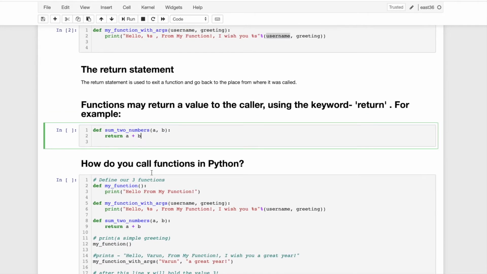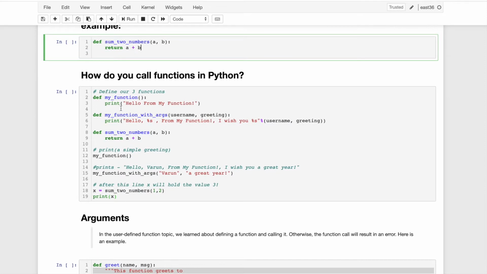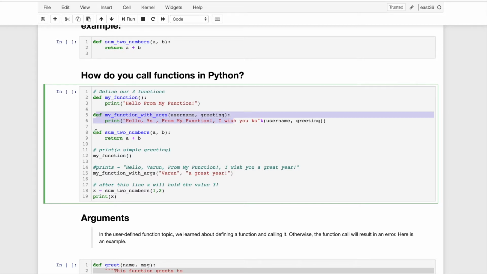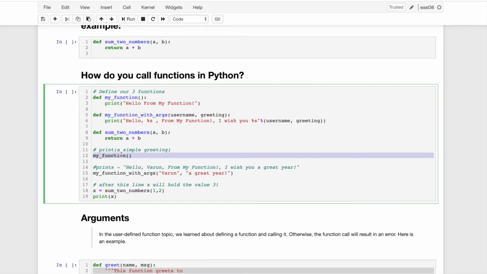So how to call a function? I am writing those functions again. The first function I am writing without arguments, the second function with arguments, and the third function with a return statement. The first function, my function, is without an argument, so I just call the function. To call a function, we just write the function name and the brackets.